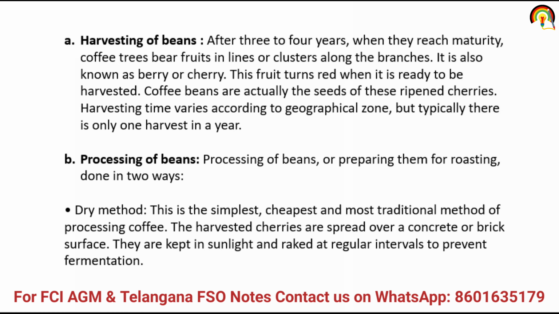First one is the harvesting of beans. After 3 to 4 years, when they reach maturity, the coffee tree bears fruit in lines or clusters along the branches. It is also known as berry or cherry. This fruit turns red when it is ready to be harvested. Coffee beans are actually the seeds of these ripened cherries. Harvesting time varies according to geographical zone, but typically there is only one harvest in a year. So one time we harvest the coffee beans in a year.